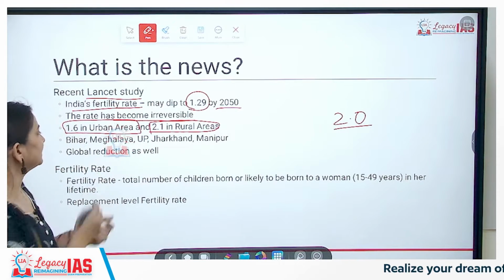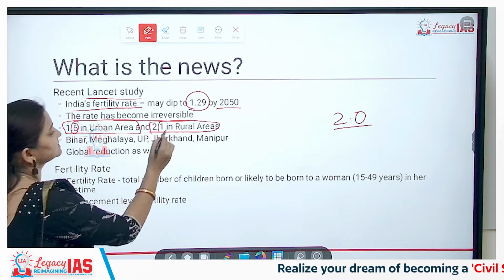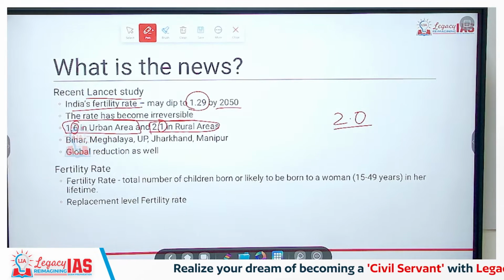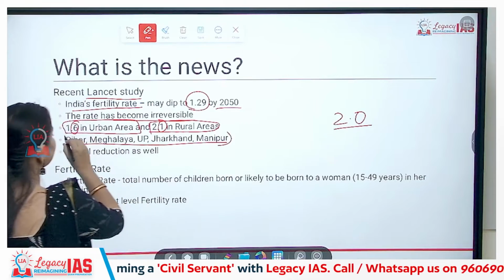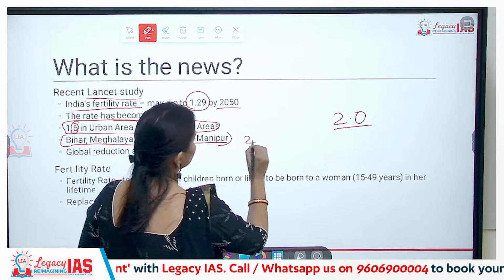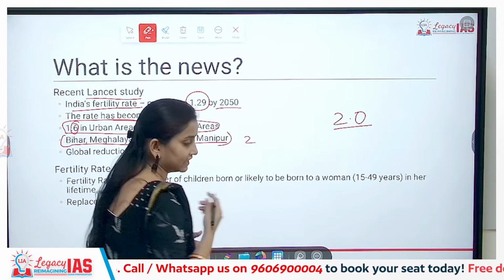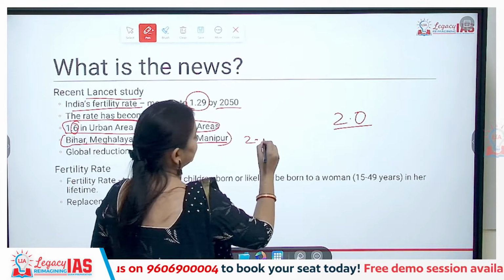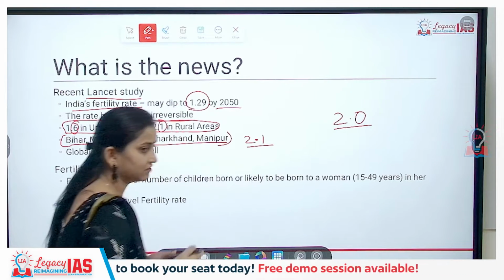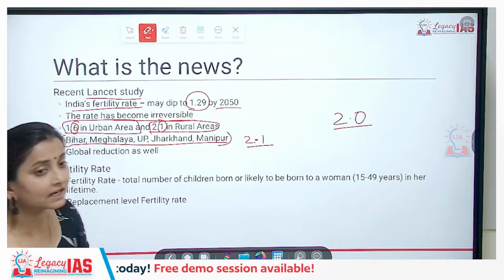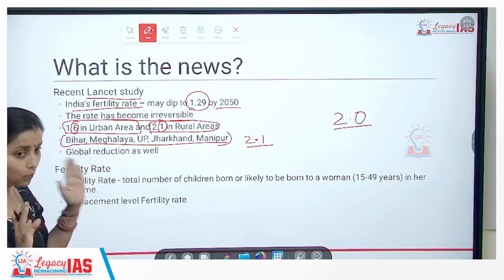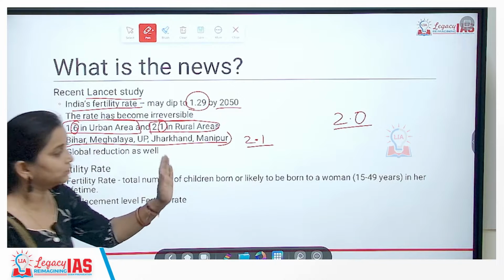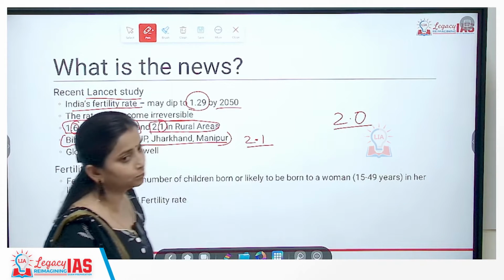So what do we mean by the decimal number? This is just average data. Bihar, Meghalaya, UP, Jharkhand and Manipur are the only states left whose net fertility rate is greater than the replacement level fertility rate. Replacement level fertility rate is exactly 2.1, and these are the only states in India whose fertility rate is higher than 2.1.